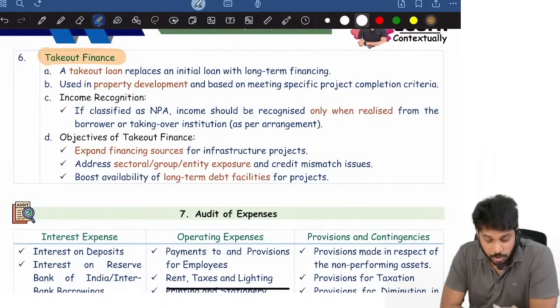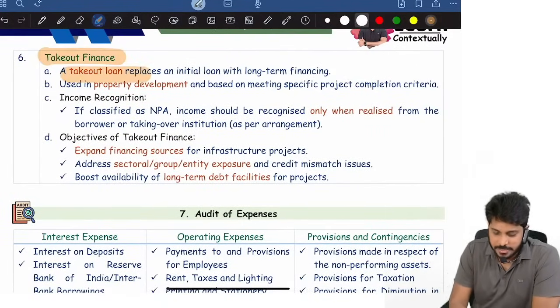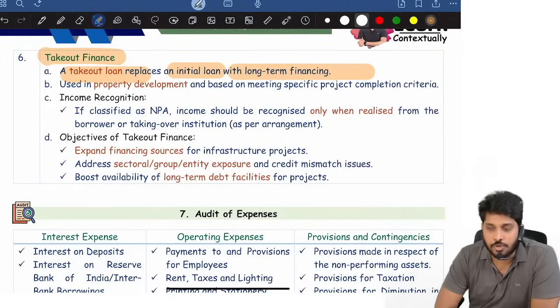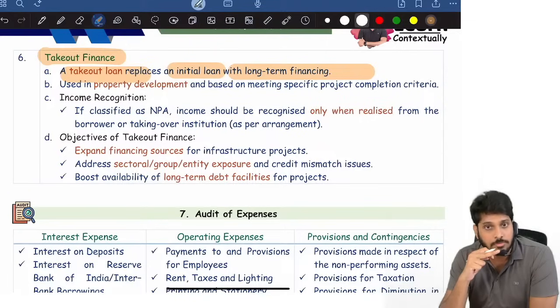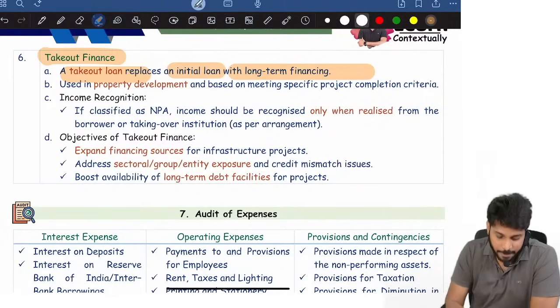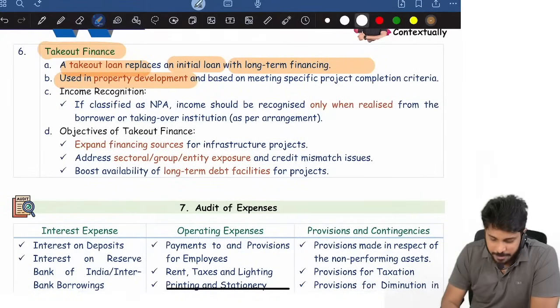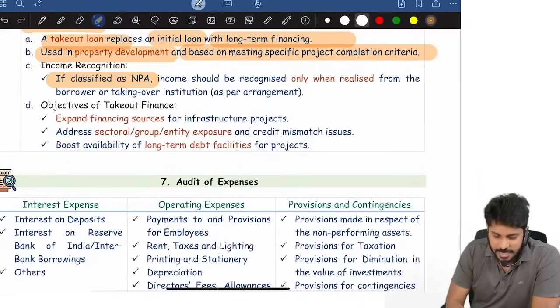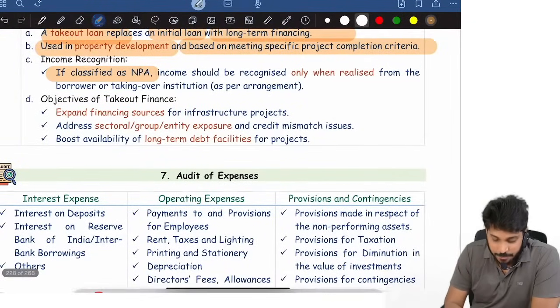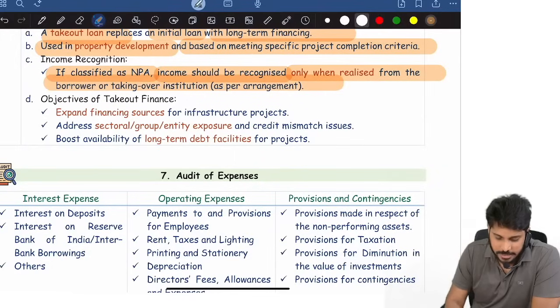Next, takeout finance. There is a possibility of takeout finance. A takeout loan replaces the initial loan with long-term financing. For example, initially I have a loan with ICICI Bank. Now HDFC Bank takes over this loan from ICICI Bank, where HDFC Bank will repay the loan to ICICI, and now I will become an HDFC Bank customer. It is generally used in property development and based on meeting some project completion criteria. If classified as NPA, income should be recognized only when realized.